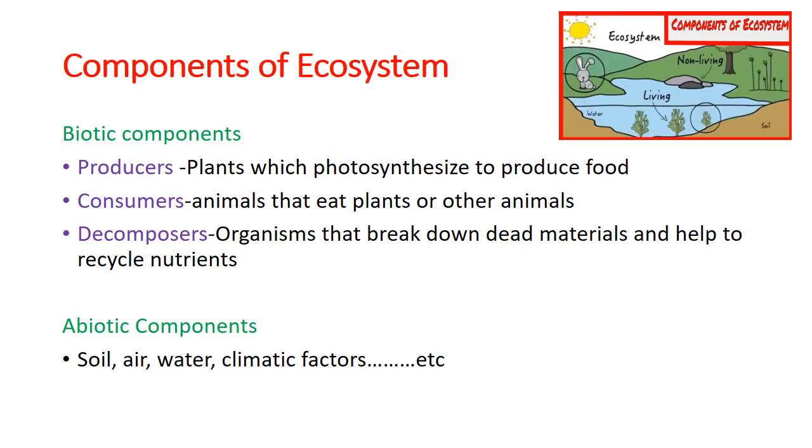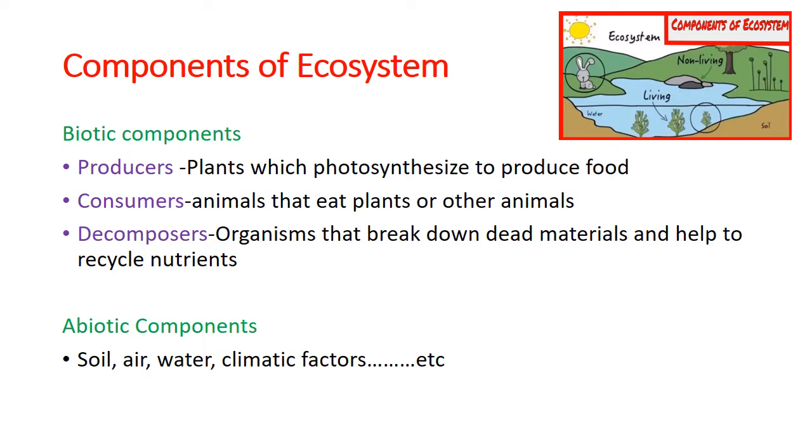Then we will move to the components of the ecosystem. Normally there are two types: biotic components and abiotic components. The living components of an ecosystem are called the biotic components. Biotic components include producers, consumers, and decomposers.